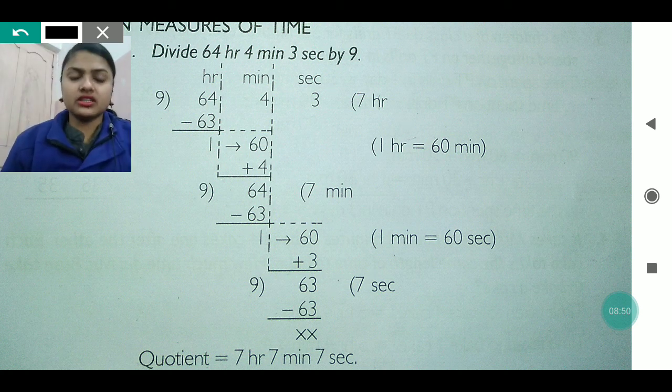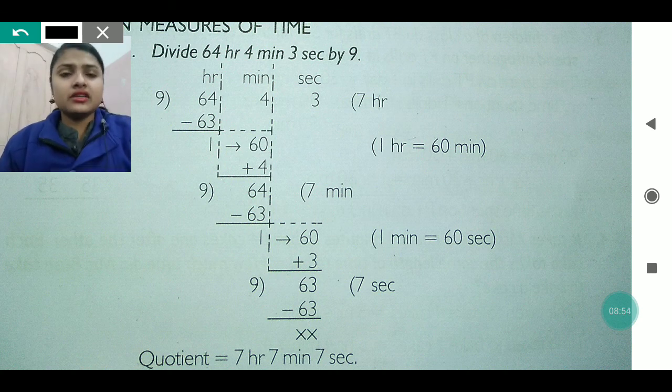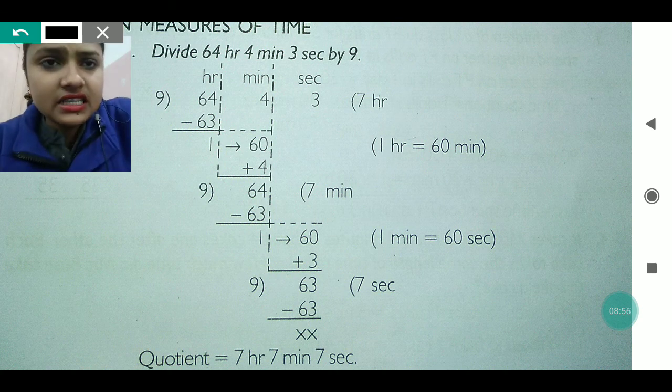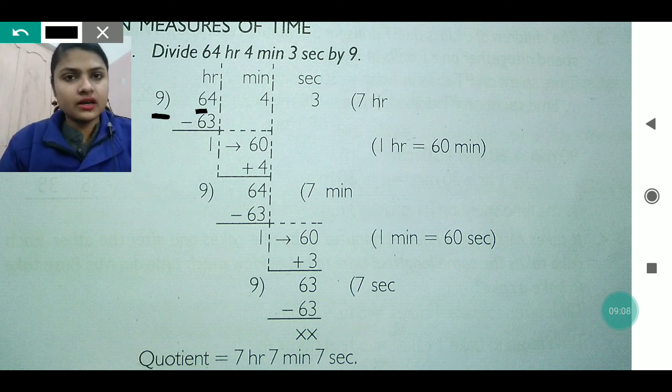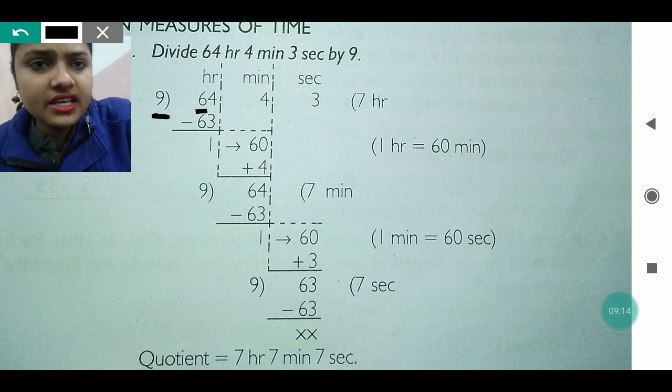After putting the numbers down, you have to read the table. You have to see the first number, that is 6, and at the divisor place it is written 9. Is 6 in the table of 9? No, it will not come. It is not possible. So we will take two digits together, that is 64.